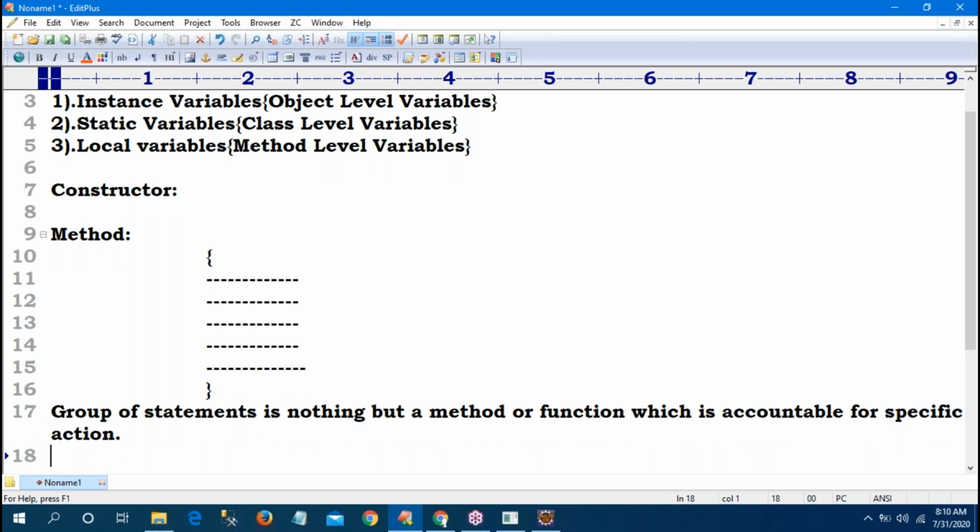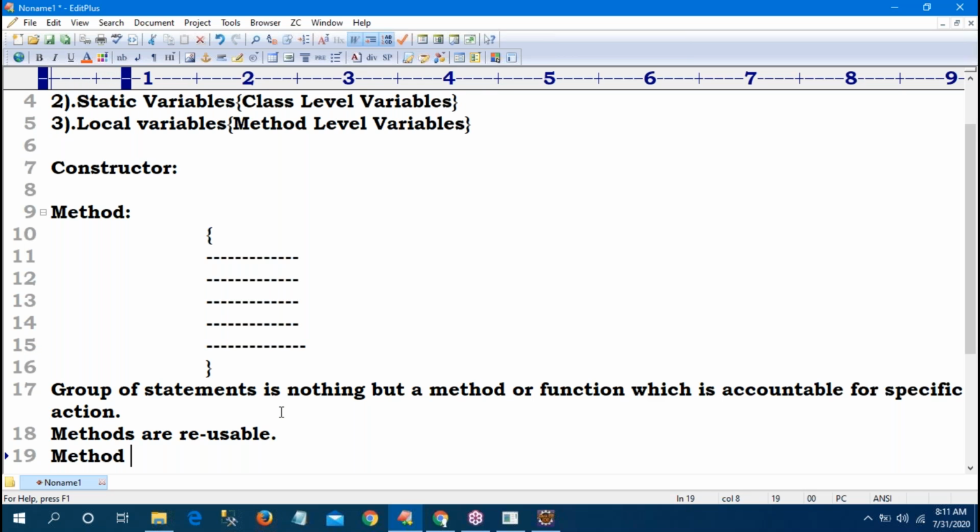So what is the purpose of a method? Reusability. Methods are reusable. One time you can create a method, and any number of times you can call it. That's why you go for the method concept. We can call a method anywhere, within the class or outside the class also. But the method name should be unique. Two methods cannot have the same name. Duplicate names are not allowed, sir.